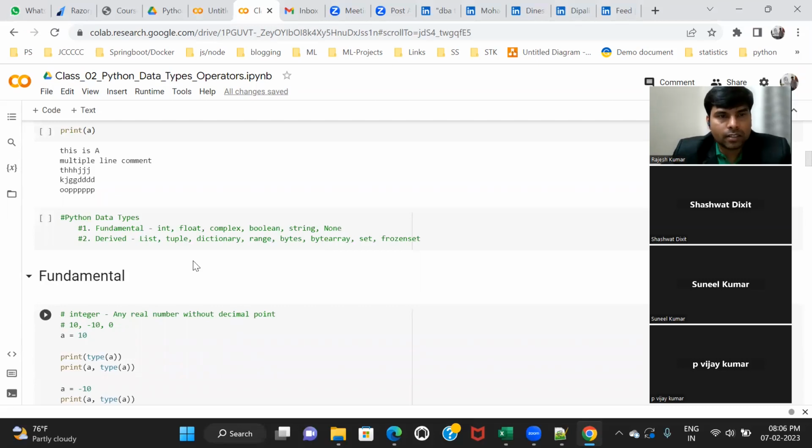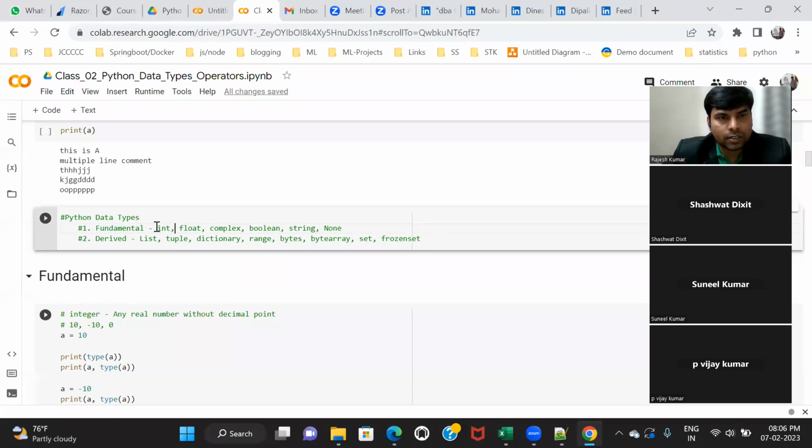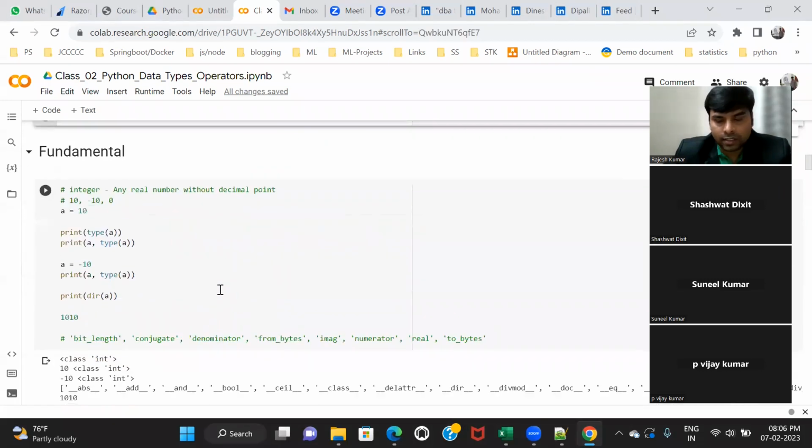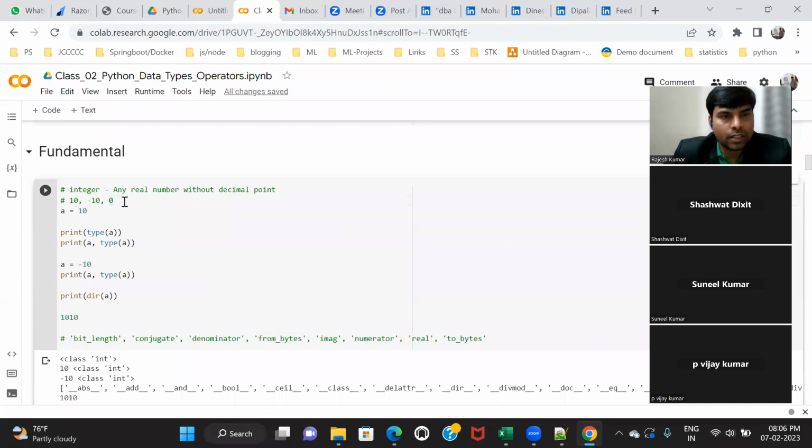Yesterday we started the fundamental data types. For example, what is int? How to create int? It's very simple. Just create a variable name and assign some data. Maybe it can be positive, it can be negative, even zero. So these are called int data.